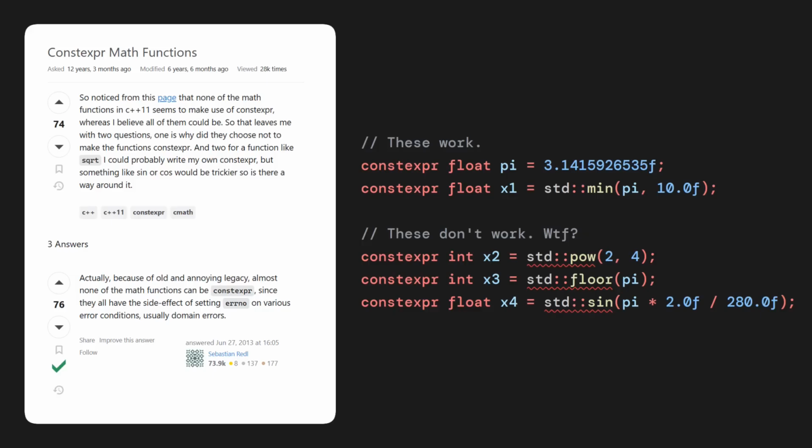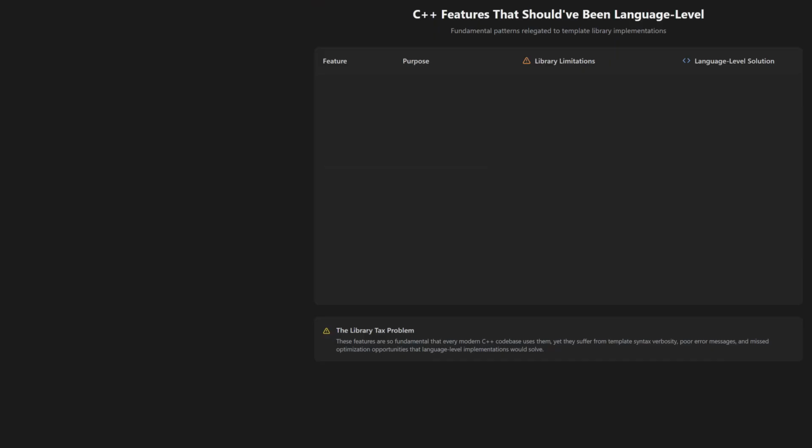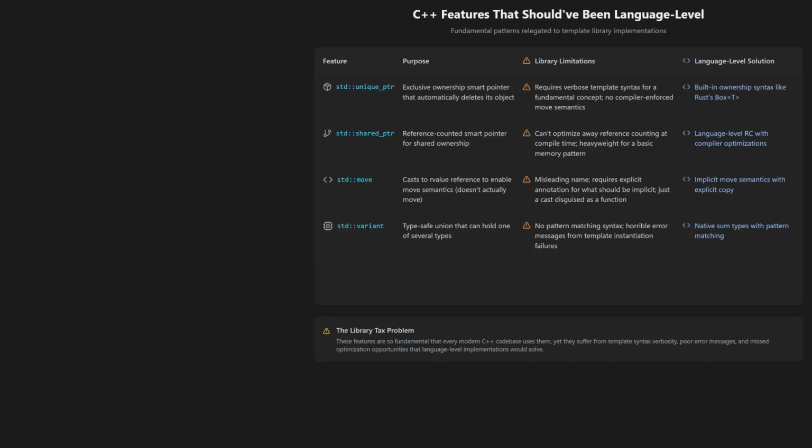You'd expect standard library functions to return optional or expected instead of throwing exceptions, but they just don't. You'd also expect to be able to use simple standard library math functions in compile time calculations via constexpr, because all the parameters are known at compile time, but you can't because of legacy reasons. And features like smart pointers, standard move, standard variant, and standard visit are so fundamental to the development experience that they should have been built directly into the language instead of being bolted onto the standard library as an afterthought.